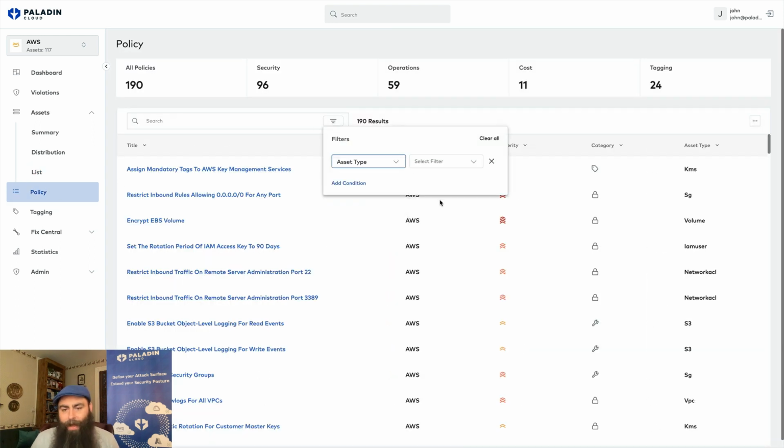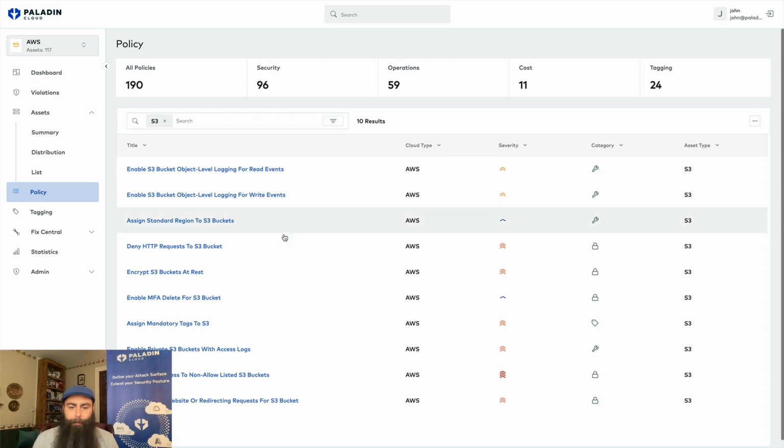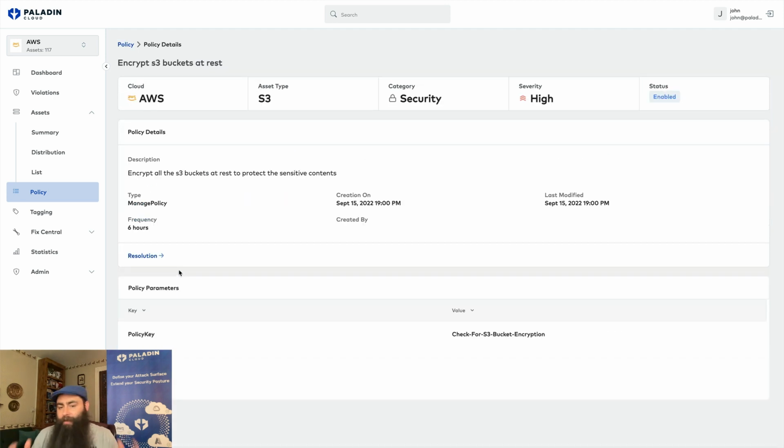Now we've got 190 policies for AWS alone, so let's filter this down to just S3. And here we can see the details for that policy. We can see that we're monitoring every 6 hours to ensure compliance, and we have a link here to Remediate, which will take us to documentation on resolving this issue.